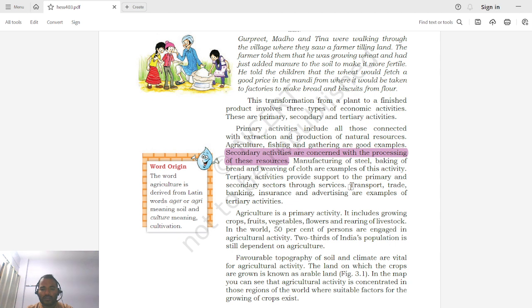So if you see transportation, so in primary activity, say for example mining or agriculture, there is transportation of raw material or basic materials, say for example grains which are required for sowing in case of farming, and also transportation of harvested product from farmer to the mandi. So this transportation activity is required in primary activity.